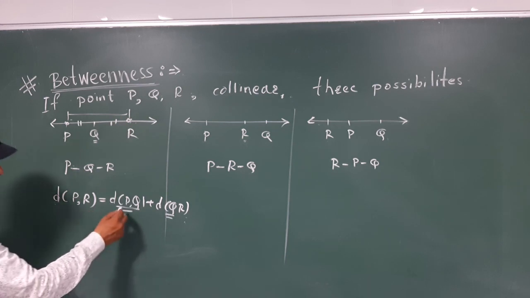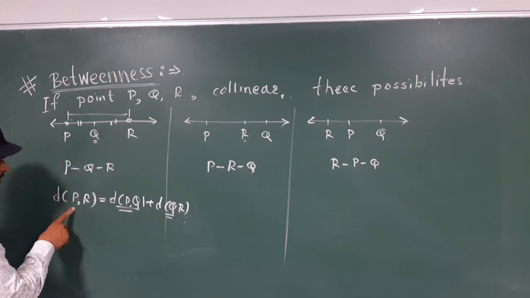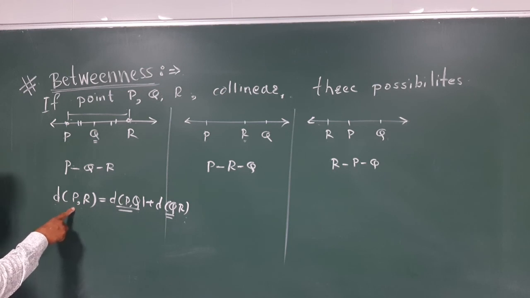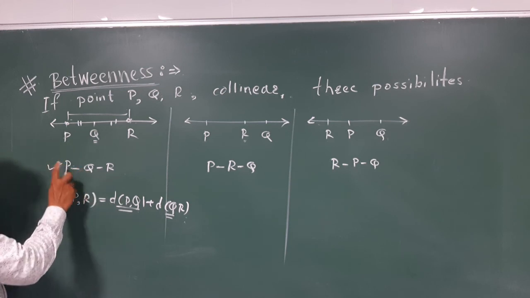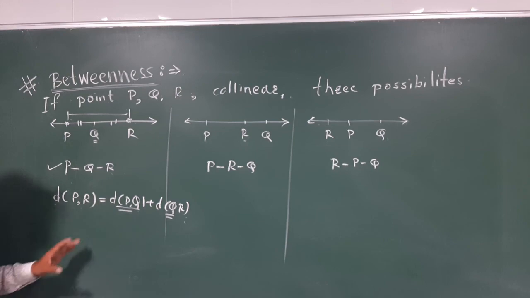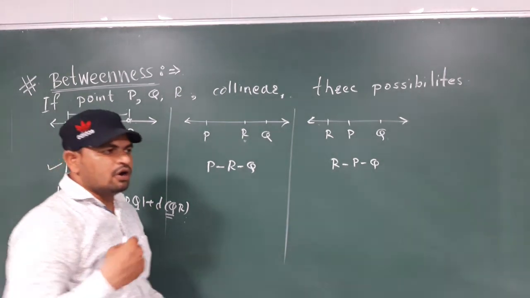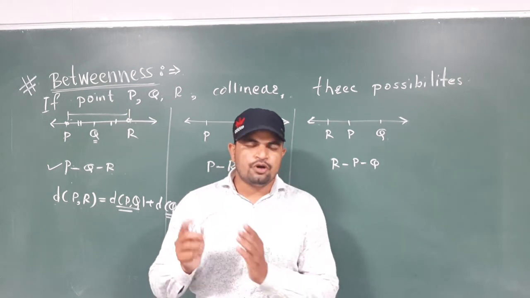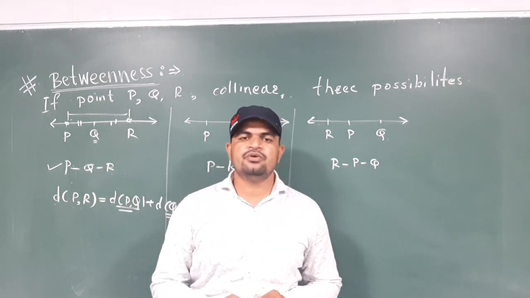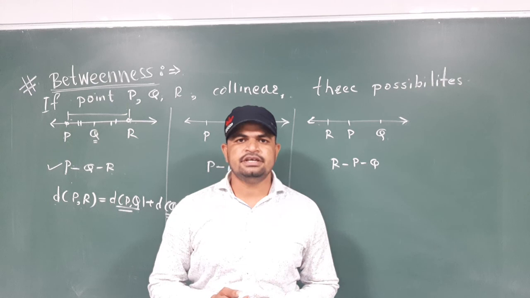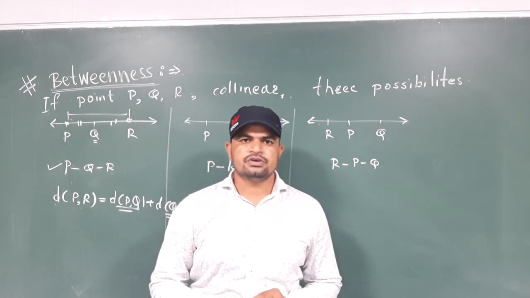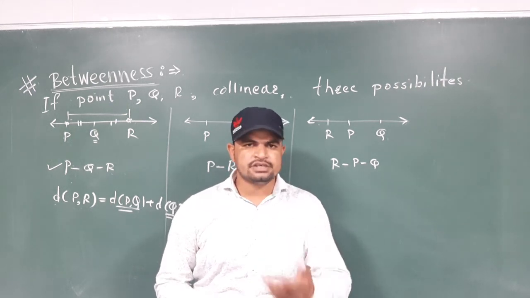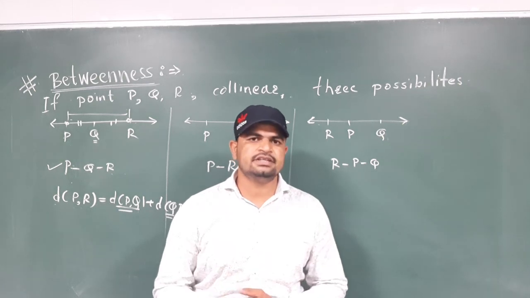If the addition of the two distances equals distance PR, then we can say point Q is between point P and point R. On the basis of the betweenness concept, coordinates of points, and point, line and plane concepts, we have to solve practice set 1.1. So we will see the next concept, practice set 1.1.